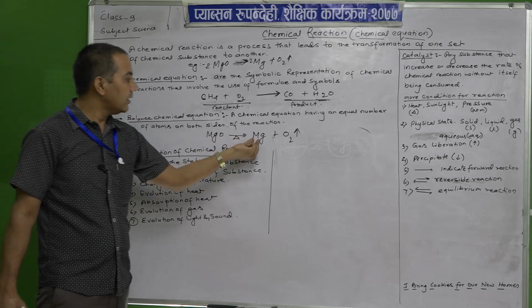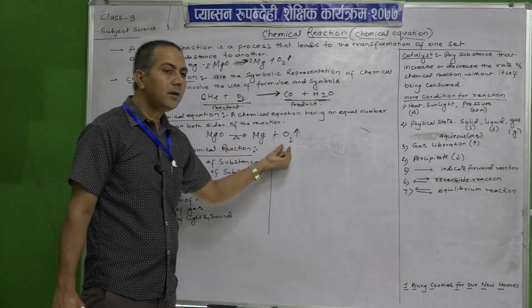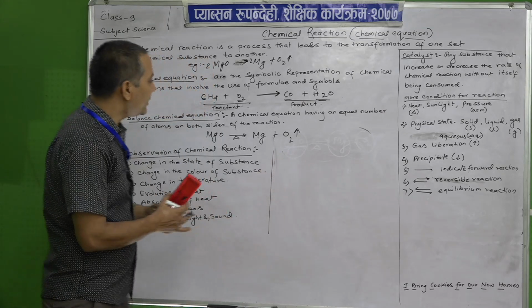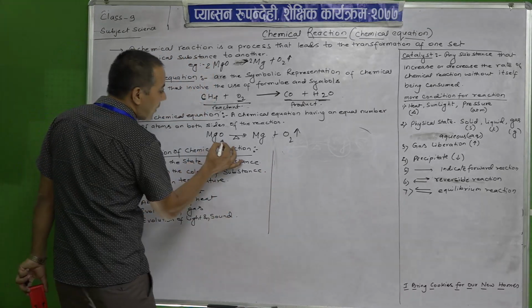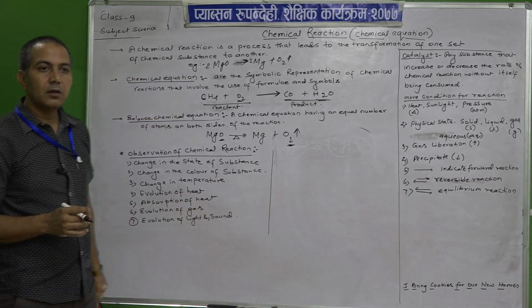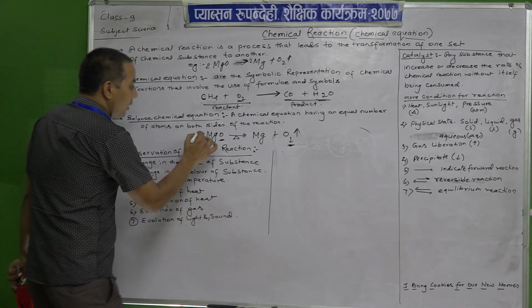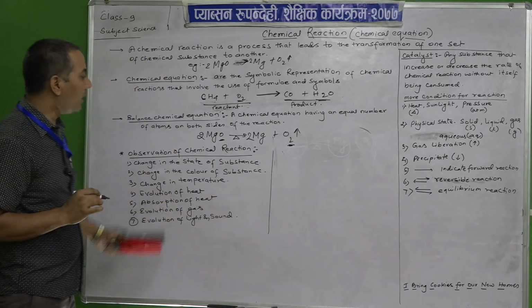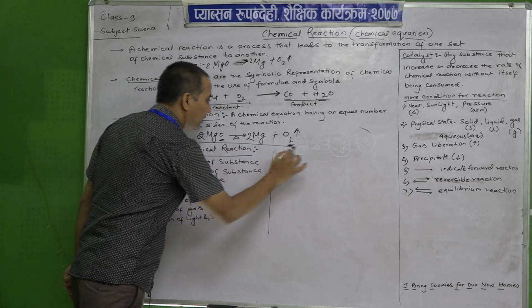Magnesium 1, here 1 and here 2, because they are diatomic. So, it is 2. Is the amount of oxygen balanced? No. If we write it like this, then it will be a balanced chemical equation.